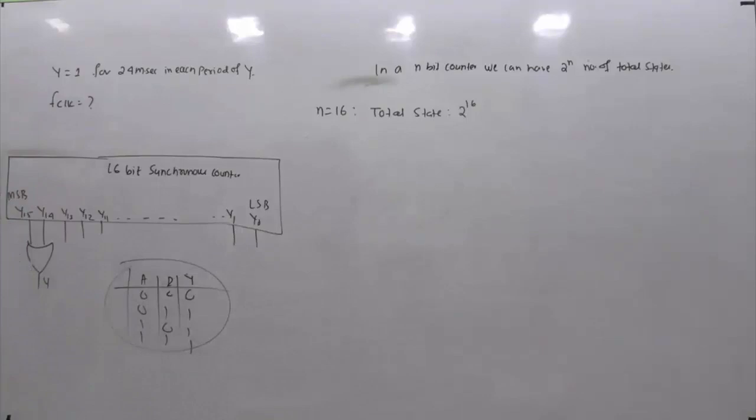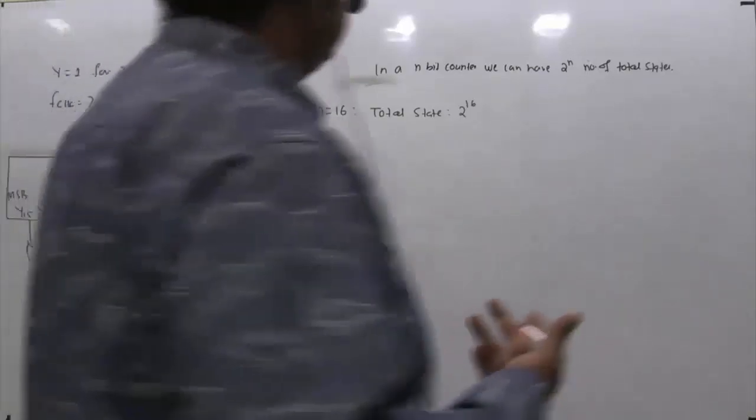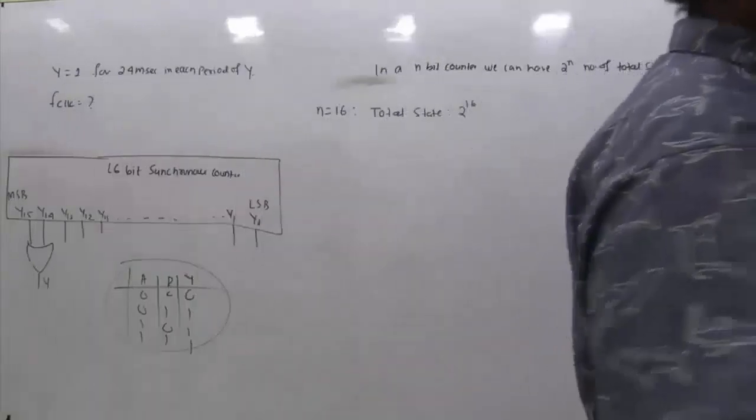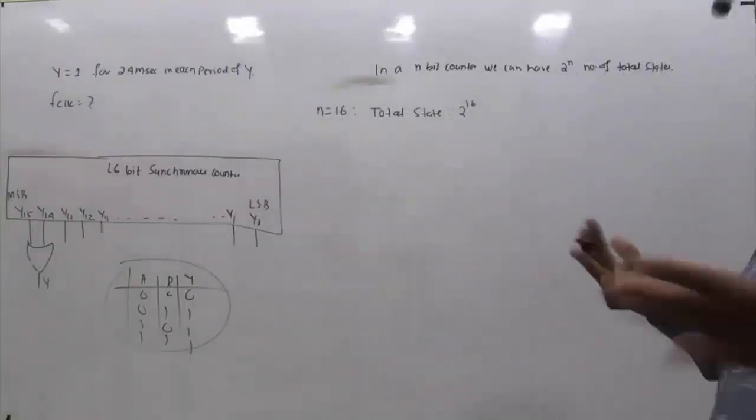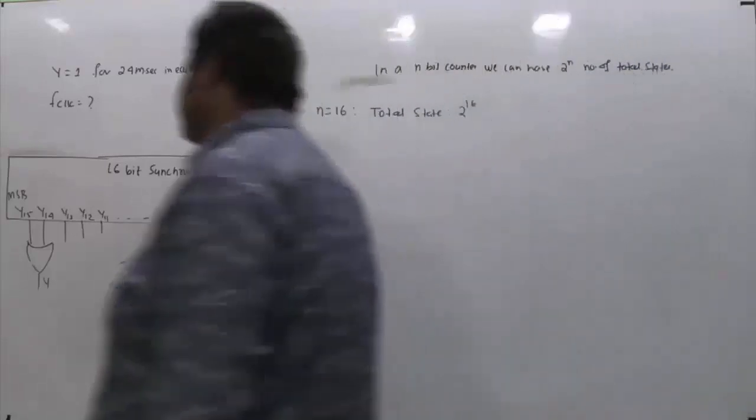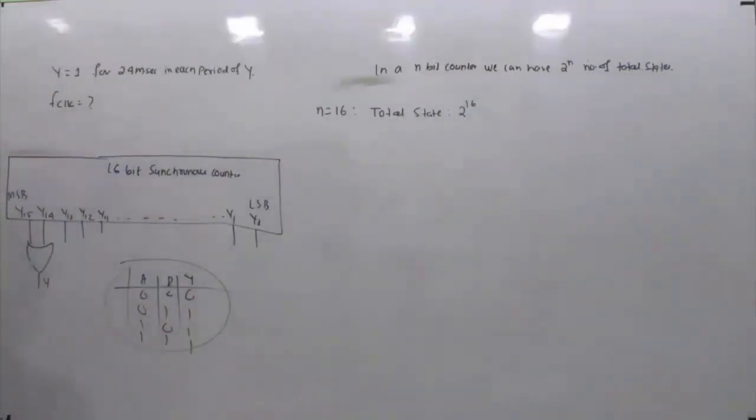Now if I ask you, out of 2 raised to power 16 states, for how many states the output y equals 1, or y equals 0, how to answer this? One thing is very clear. Let us first answer for how many states y is not 1. For y not to be 1, we should have the condition that this is 0 and this is 0. That's what we expect.